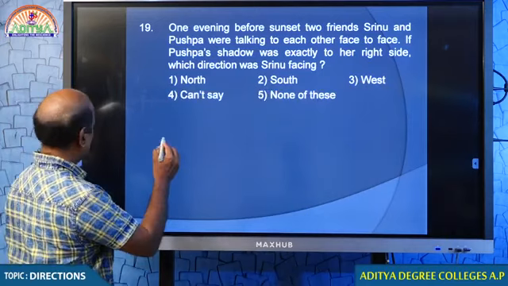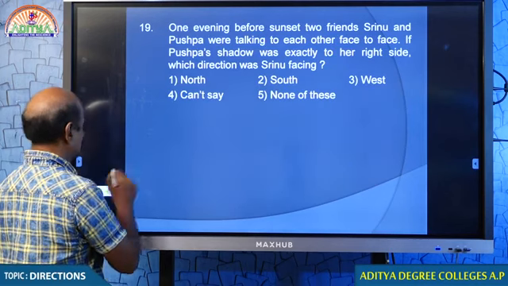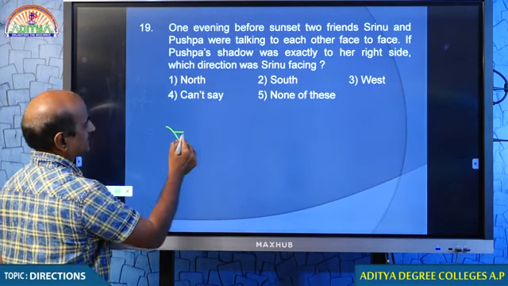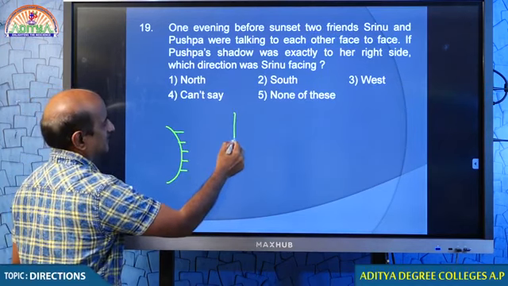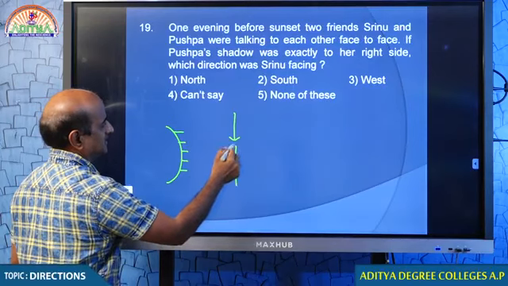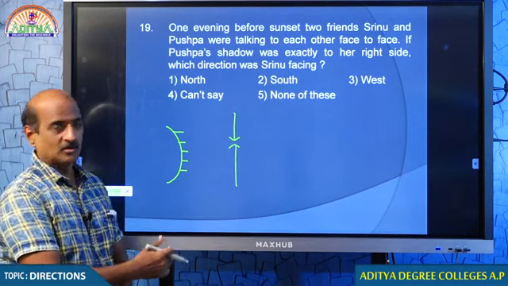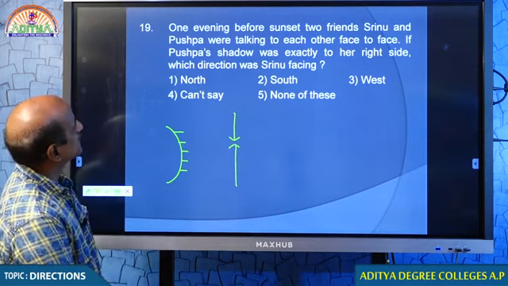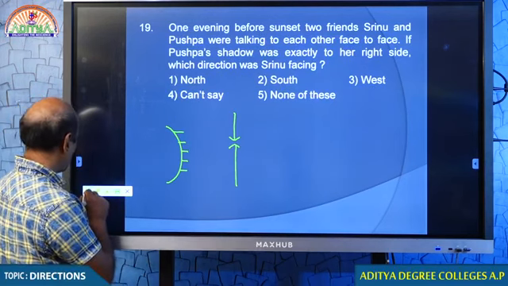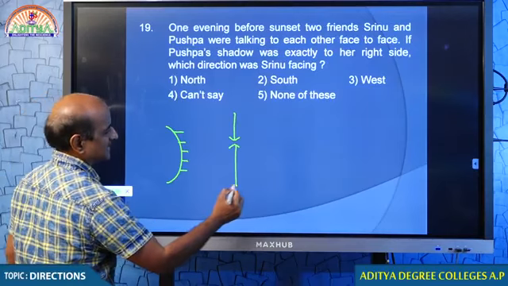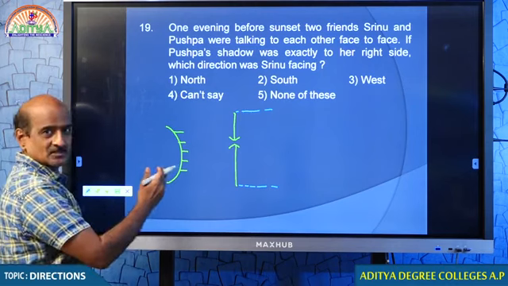Okay, let me check. Because the time is before the sunset, I think I can take it for granted that sun is in west, isn't it? This is west now. Someone is Srinu and someone is Pushpa. I don't know who is Srinu, who is Pushpa. Probably I will come to know only after getting some more information. Pushpa's shadow was exactly to her right side. I understand. If this is the case, both the shadows will fall like this, because here is the sun now.